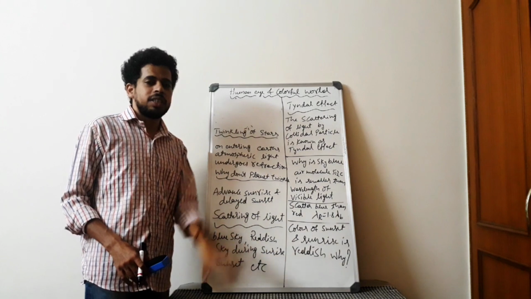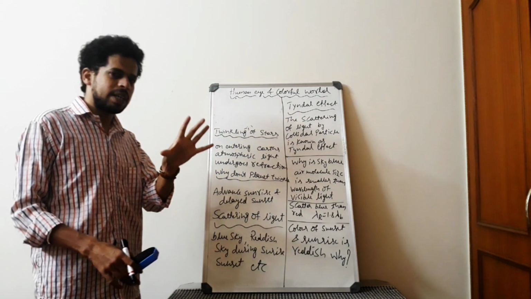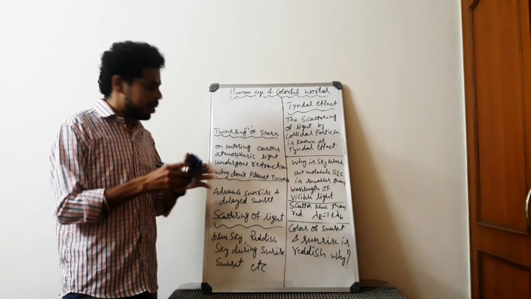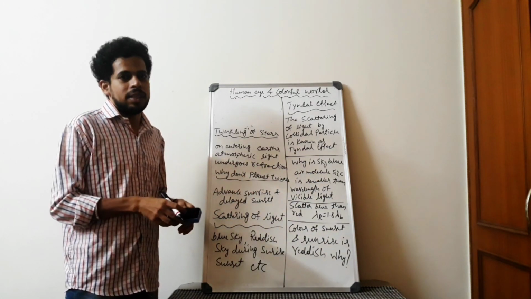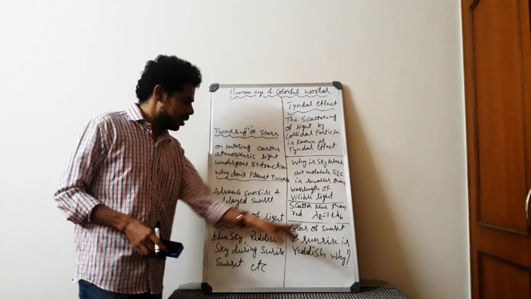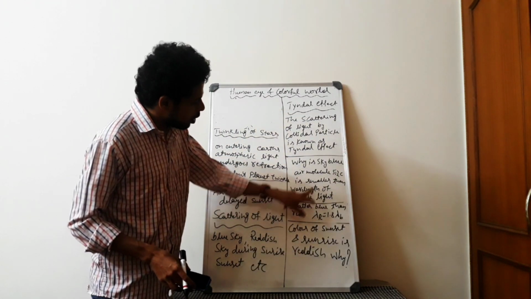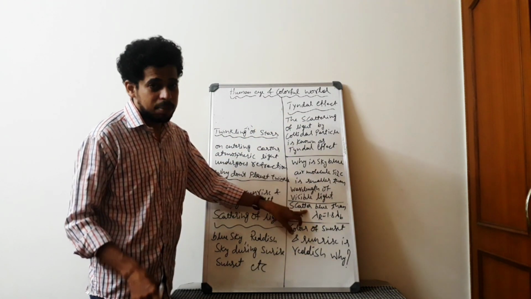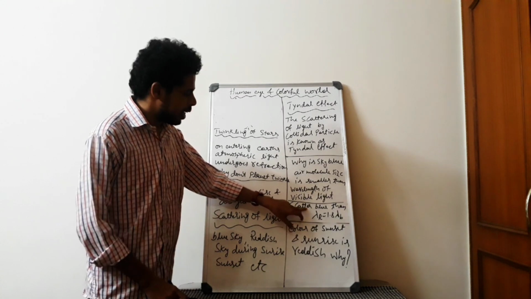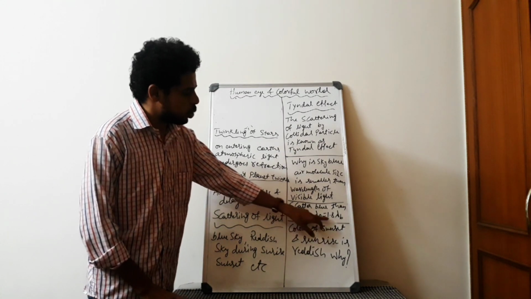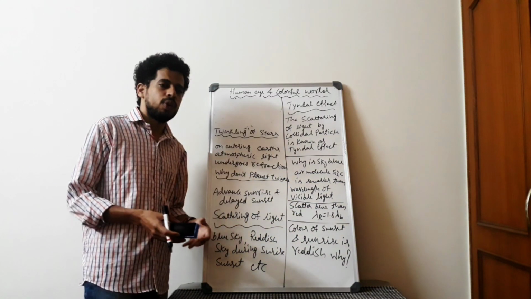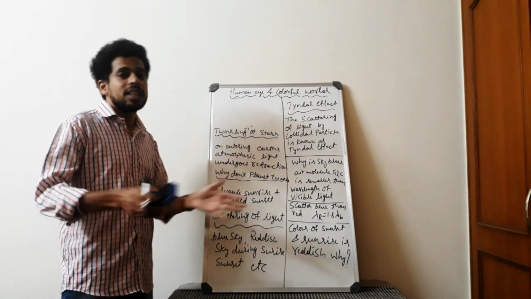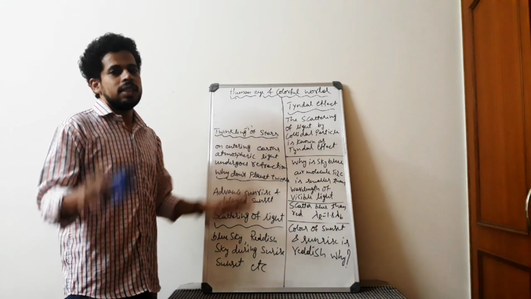So whenever light strikes these particles, what happens? These air molecules will scatter the light which has the lesser wavelength, when compared to red. So these air molecules will scatter blue light more than red light, because the wavelength of red light is 1.8 times the wavelength of blue light. So the wavelength of blue light is less, so it scatters more. So we feel that the sky is blue.